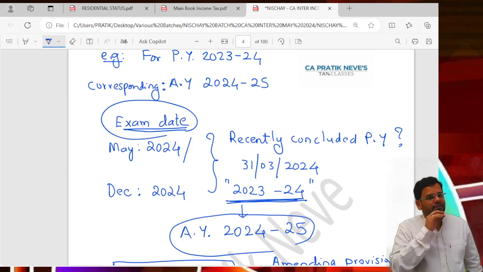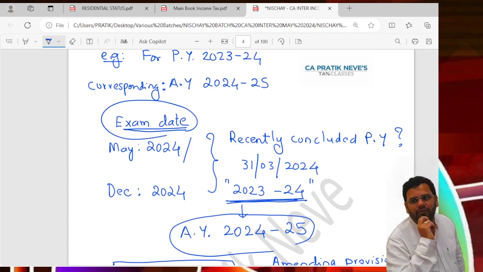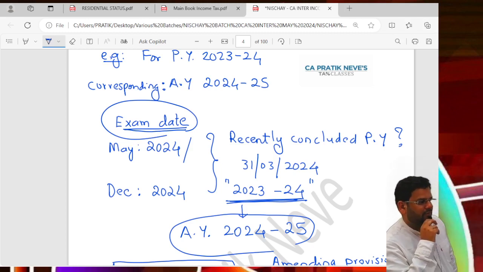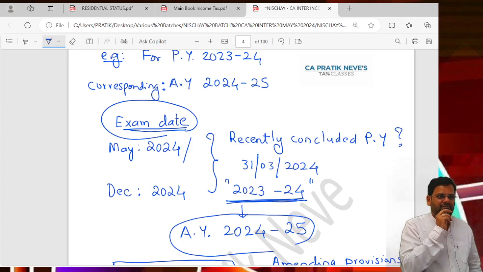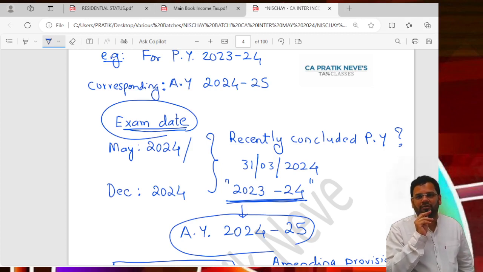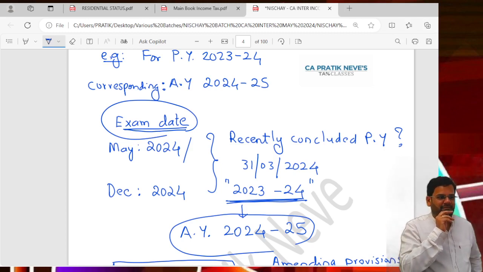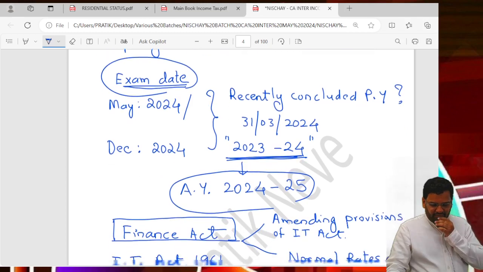For the next 16, 17 days, you will just do calculations, calculations, calculations. A lot of calculations you will do, much more than GST. Every minute of the class you will be doing some calculation. At least 200 provisions you will learn.